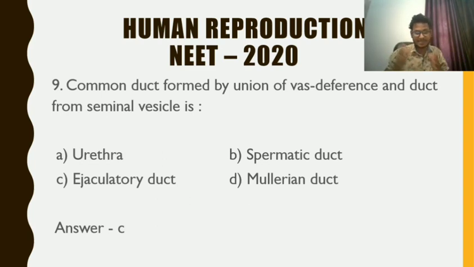And remember, during embryonic development in case of female, the Mullerian duct is there, but in case of male, it is known as the Wolffian duct. And the Wolffian duct in case of male gives rise to different reproductive structures. So urethra is present inside the penis, spermatic duct is nothing but the vas deferens, and the vas deferens after union with the seminal vesicle forms the ejaculatory duct.